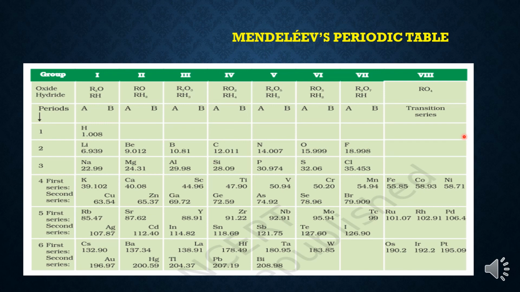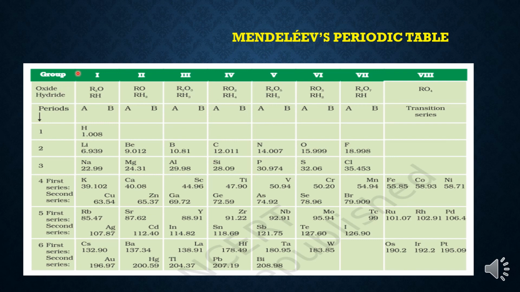Children, if you are seeing carefully, there are 1 to 8 groups or vertical columns in Mendeleev's periodic table, and there are 6 horizontal rows or periods in his periodic table.